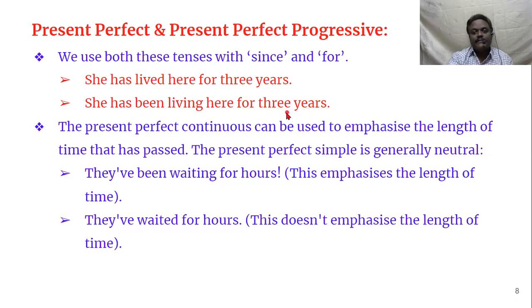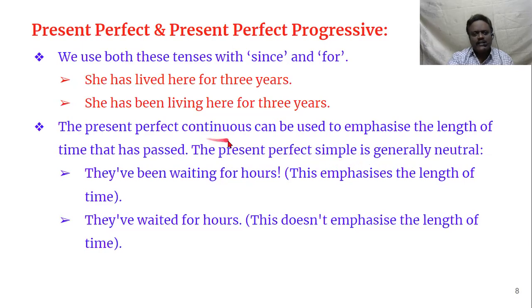So usually, in 90% of cases, particularly in our examination system, whenever there is since or for, you have to use present perfect progressive. But forget about the exams. In real life situations, you can use even present perfect tense, depending upon the situation, when the situation demands. Most of the time we use present perfect continuous tense. The present perfect continuous tense can be used to emphasize the length of time that has passed. The present perfect simple is generally neutral.